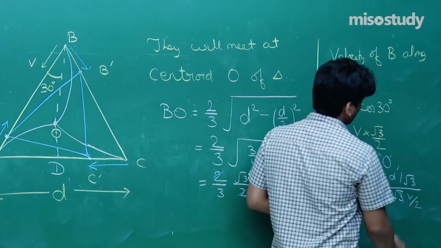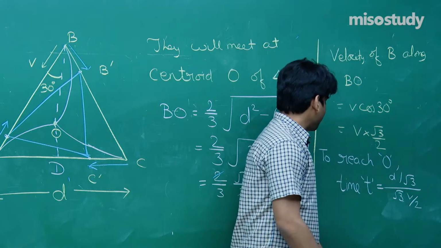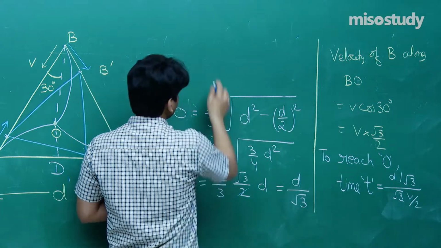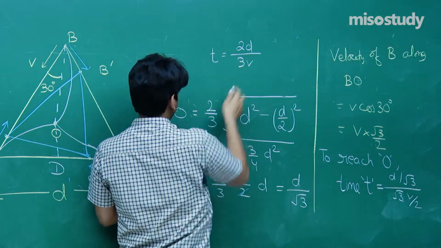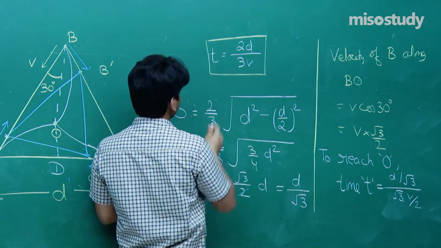Now see, this will come out to be 2D by 3V. So finally time t comes out to be 2D by 3V. This is the final result, 2D by 3V.